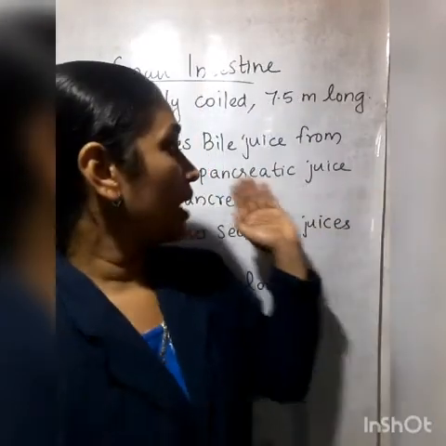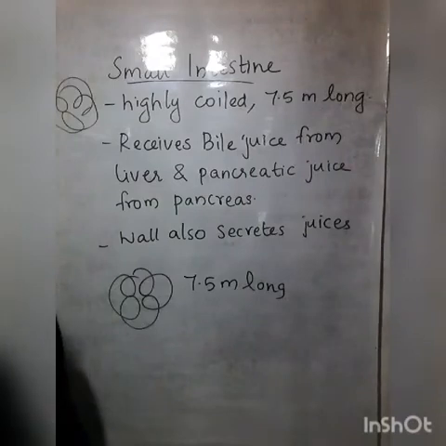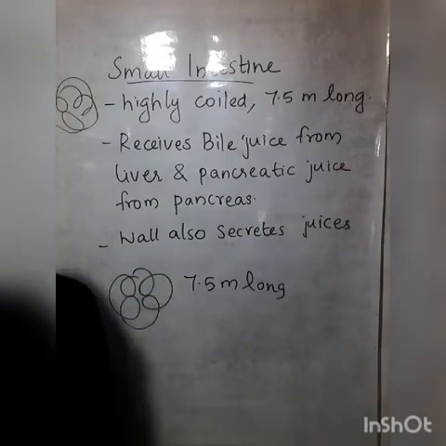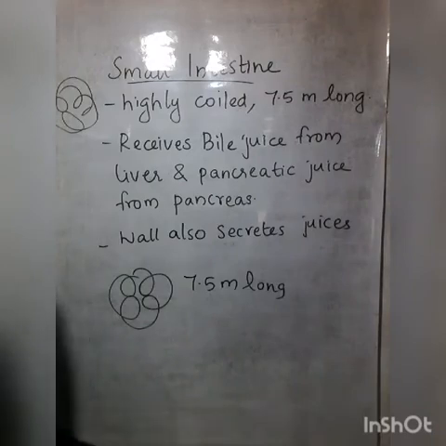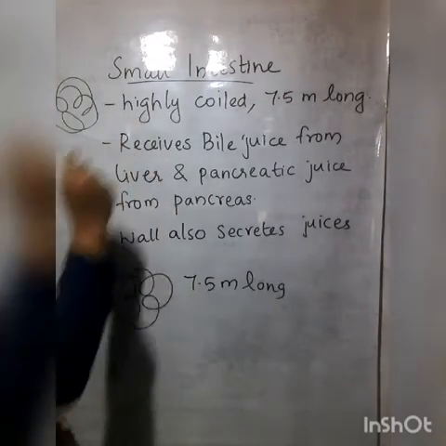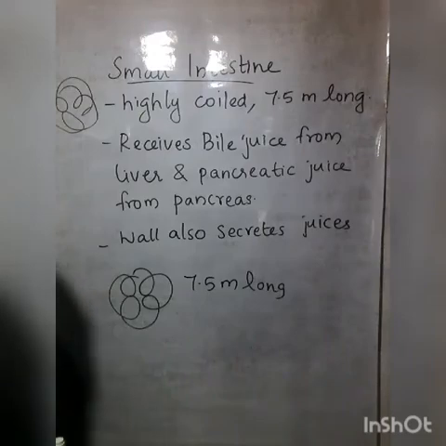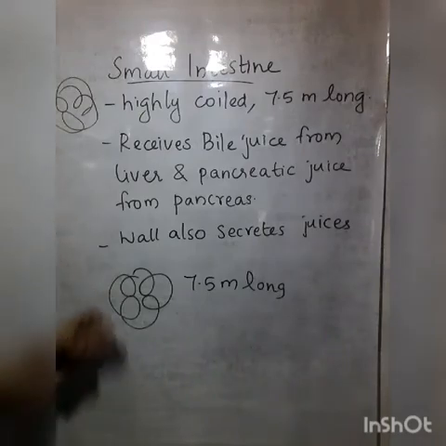So where do the bile juice and pancreatic juice reach? Yes, the liver secretes bile juice and the pancreas secretes pancreatic juice. Both reach the small intestine.